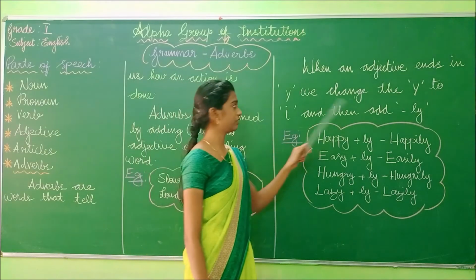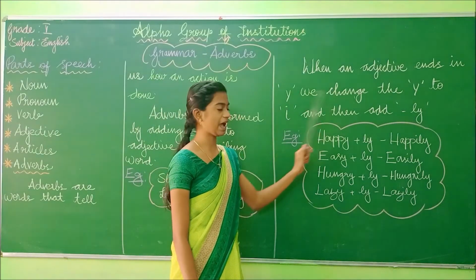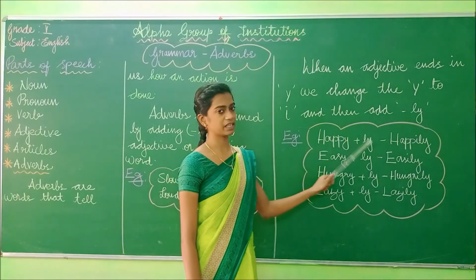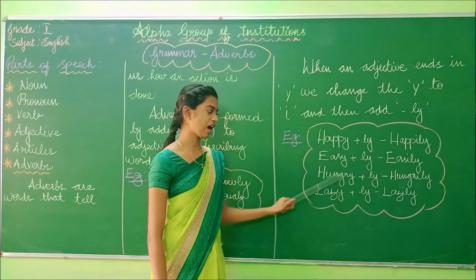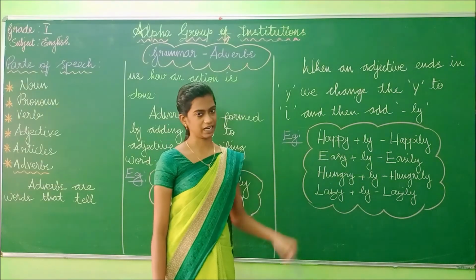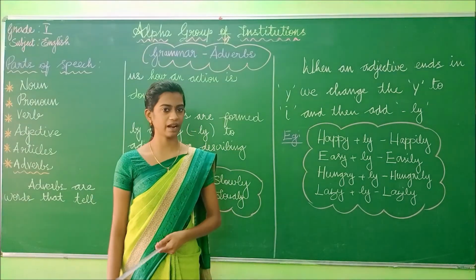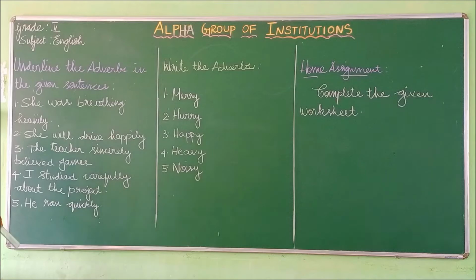When an adjective ends in y, we change the y to i and then add ly. Happy plus ly, happily. Easy plus ly, easily. Hungry plus ly, hungrily. Lazy plus ly, lazily. Have you understood this topic, children? Okay, students, so now let us do the exercises.